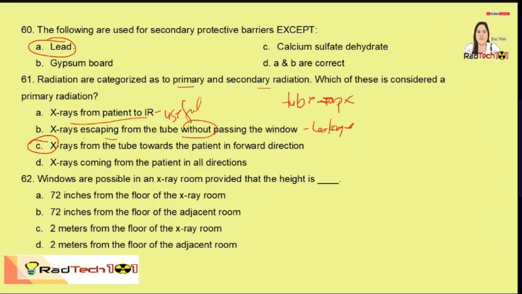X-rays coming from the patient in all directions, this is scatter radiation. So useful leakage and scatter radiation are considered secondary radiation.